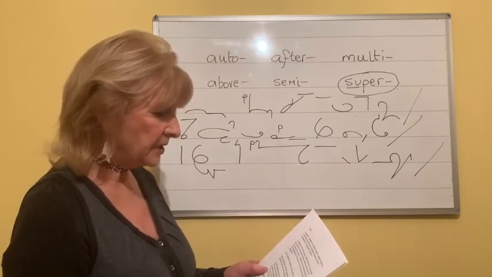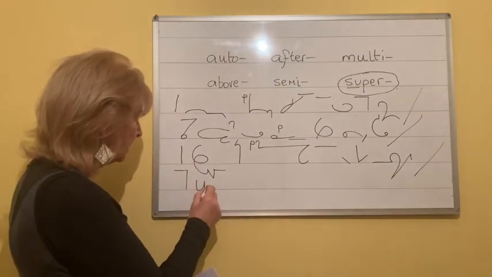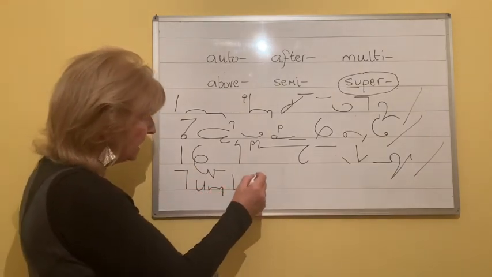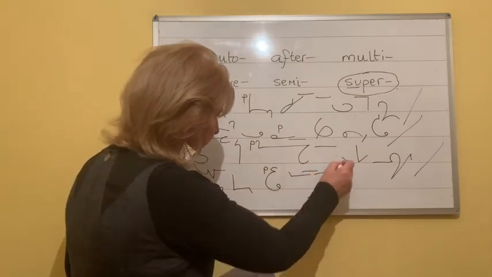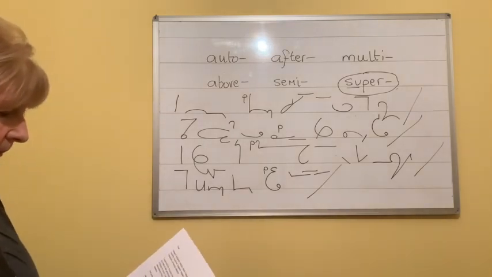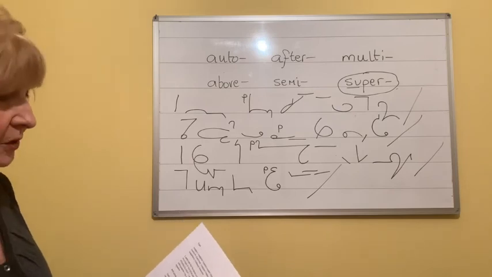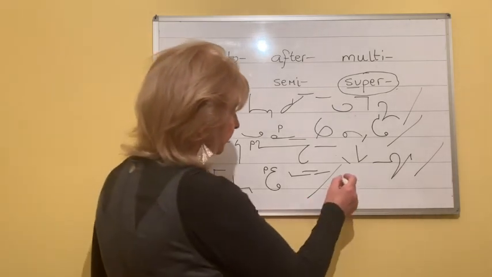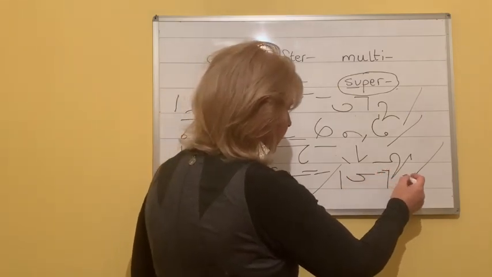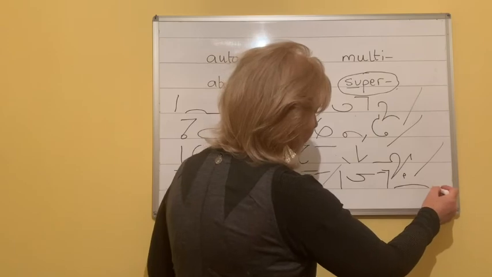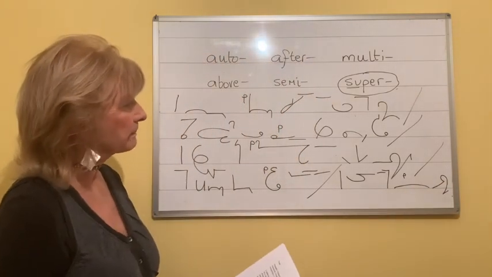The young man had a supercilious attitude. And the last one, he went to the supermarket regularly. He went to the special outline supermarket, and regularly is special outline RGI, regularly.